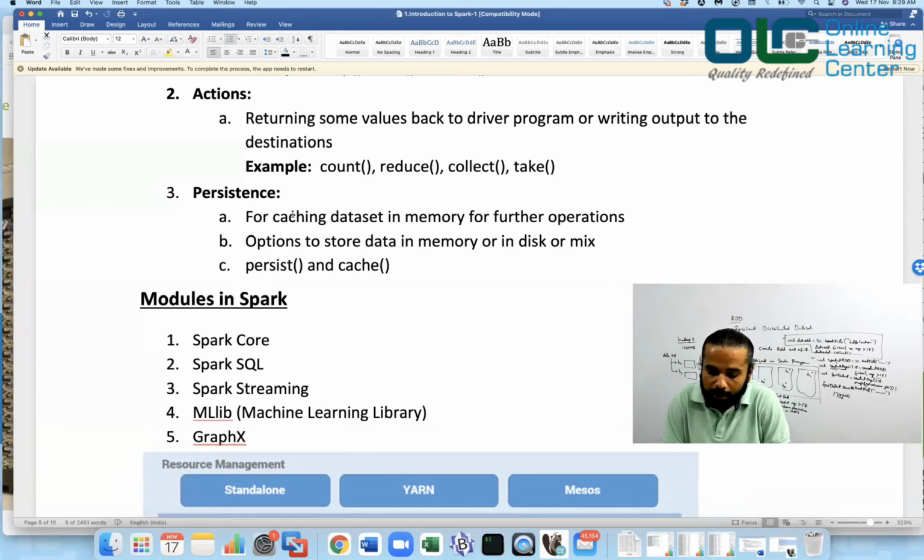So persistence can be used for caching the data set in memory for further operations, and there are options to store the data in memory or on disk. See, you may say, I have data of 1 terabyte and machines whose altogether memory is not even 1 terabyte. Let's say we have a cluster wherein the memory is only 200 GB and I have to process data of 1 TB. How do I do that? Do you mean that everything would be loaded in memory in the form of RDD? And if yes, how will it be able to hold it? Practically, that is not how it works.